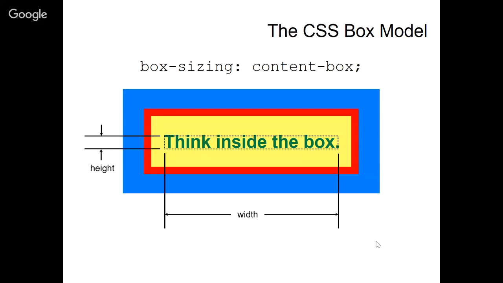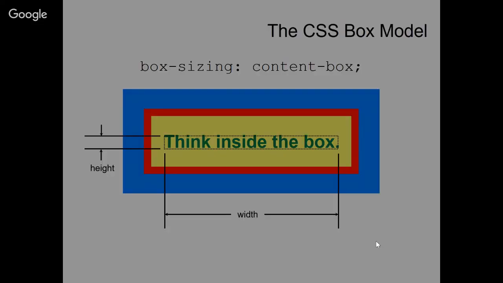So if we then add padding, border width and margin, those things, in terms of calculating the computed width of that box, have to be added onto that width property, which is not particularly intuitive, but it's the way the CSS rendering specification was written. At least all the browsers do this. They all agree, and you can set the width of something and it will render just like this. And if you add padding, it gets added to the outside. So all the browsers are consistent.